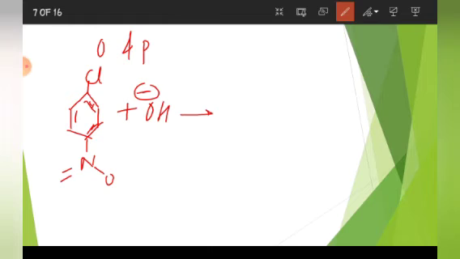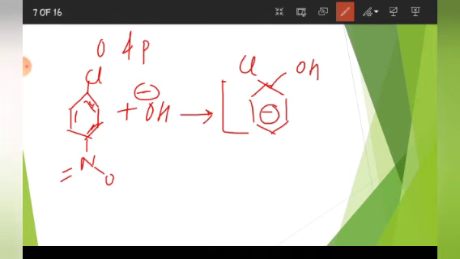Then we keep on drawing all the structures, and we will see that all the three resonating structures can be shown equivalent to this structure. This carbanion will be produced, and the positions at ortho and para only will be stabilized. This negative charge will be stabilized only when this NO2 group is present at ortho and para positions.